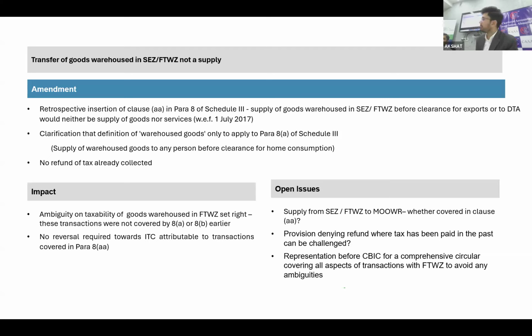Similarly, there are open issues. Let's say I'm moving my goods from a free trade warehouse zone to the mainland, whether that will be covered in this provision or not. I believe that some clarification, particularly on those issues, apart from the normal transactions, is expected from the government.